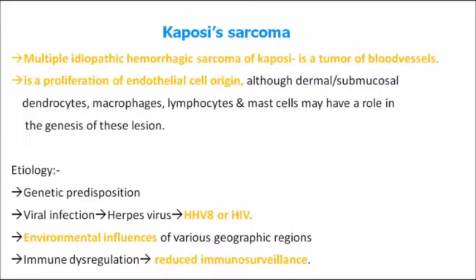And what is happening in Kaposi sarcoma? There is a proliferation of cells of endothelial origin, that is, of blood vessels. There is a rapid proliferation, and the main factors can be the HHV8 virus or the HIV virus. There can also be environmental influences, geographic patterns, and reduced immunosurveillance in the individual. Most of the time, HIV-positive individuals will be affected with Kaposi sarcoma.